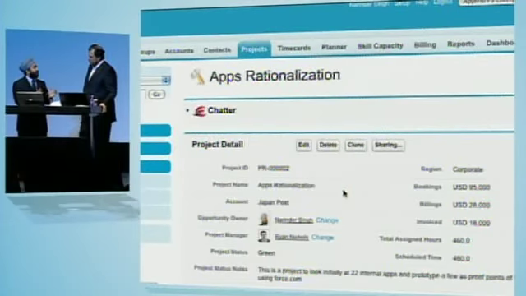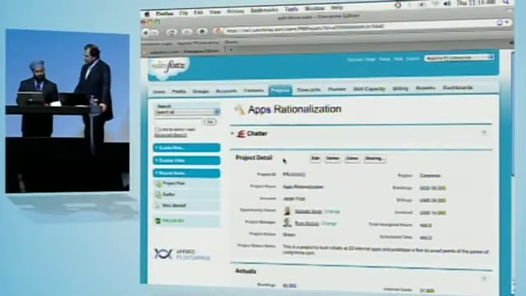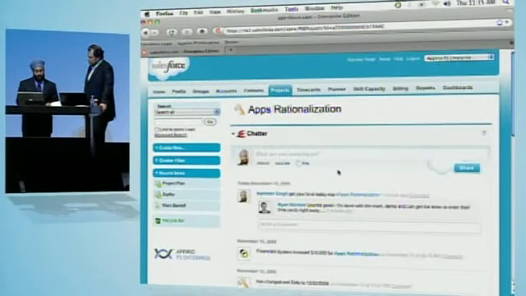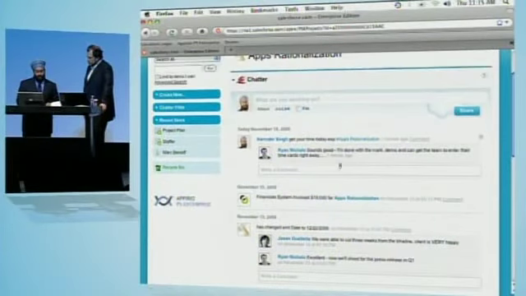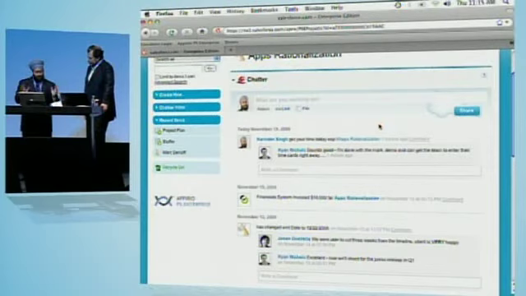And very important, for us, assigned time is how much time we allocated, and scheduled is what the current project plan is on. This is a custom app, and this is a custom tab, and this is a custom object, so automatically you can turn chatter on. You can have a feed associated with it. Exactly. So when I open up the chatter bar, notice this, that we see the same information, but now it's scoped not to all of Japan Post, but to this project. So you can see the same chatter that we actually went through appearing here.